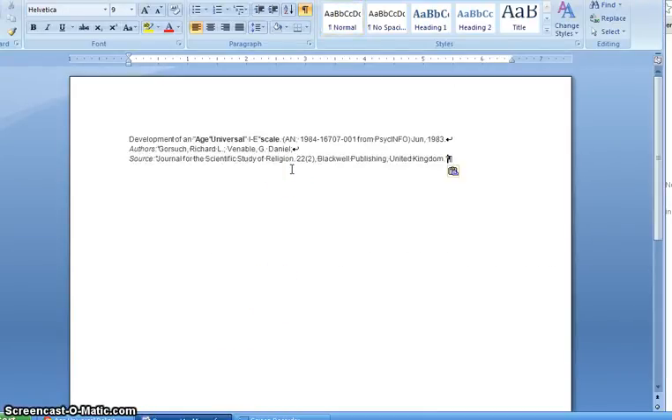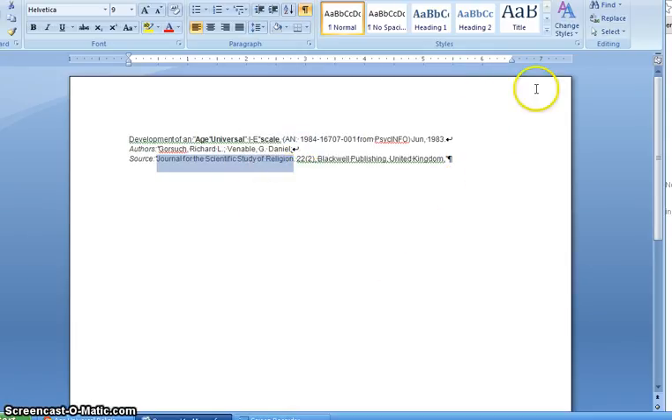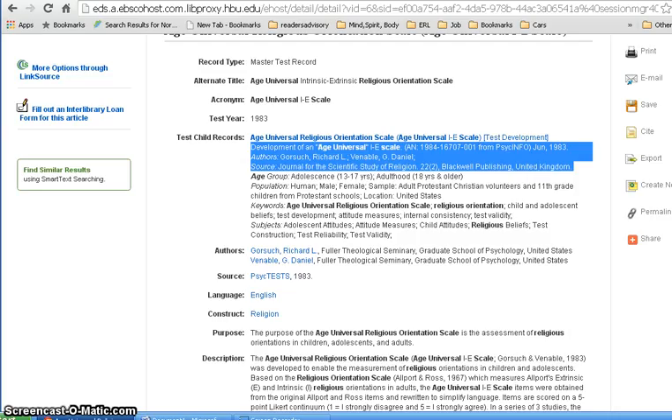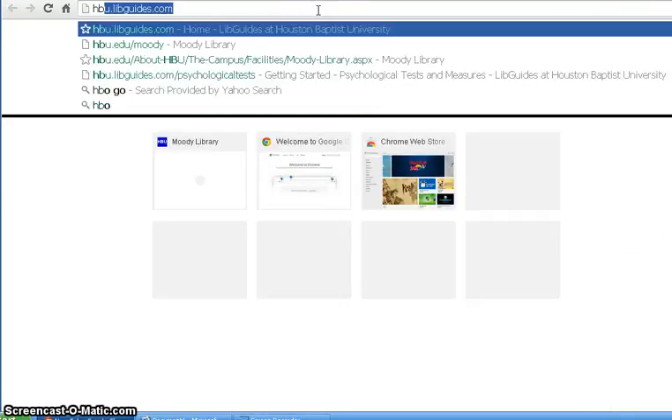in here. And from this, I have not only the accession number here, I have the source, which is the Journal for Scientific Study of Religion. Now we know we need volume 22, so I'm going to copy that, and then I'm going to minimize this Word document and go back to the library's home page. So let me go ahead and open a new page for the library's home page.